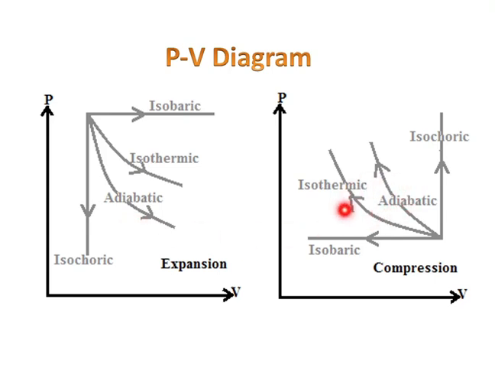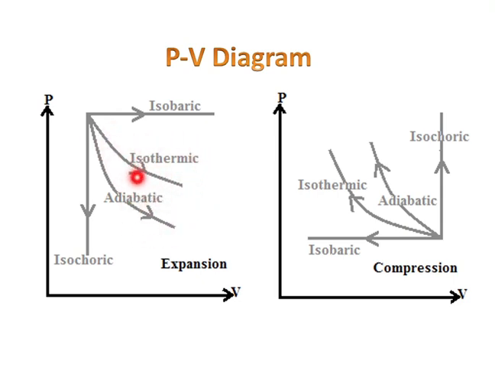You should be very aware of which curve is above and which is below, because in exams they give this curve with labels A, B, C, D and ask what is A, B and C. You should first see whether the process is expansion or compression, then answer. In expansion, the pressure and volume of the isothermic process is greater than the adiabatic process. If we attain the same final pressure, the volume of isothermic will be greater than the adiabatic.